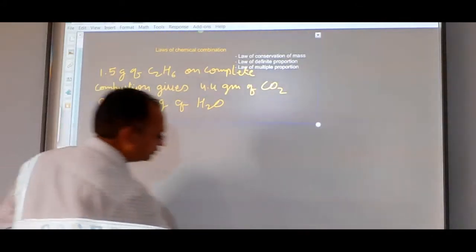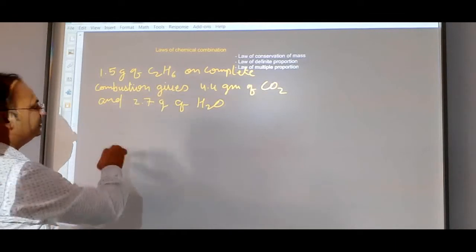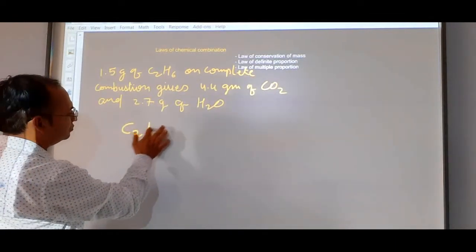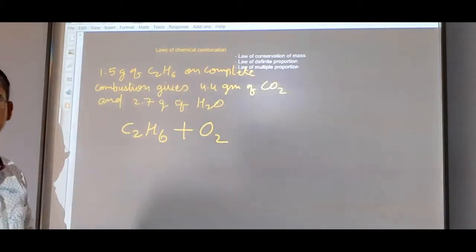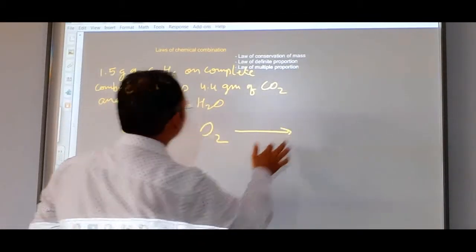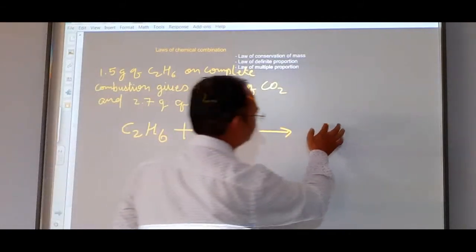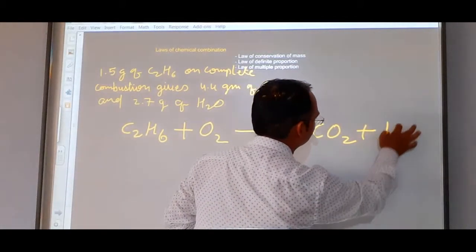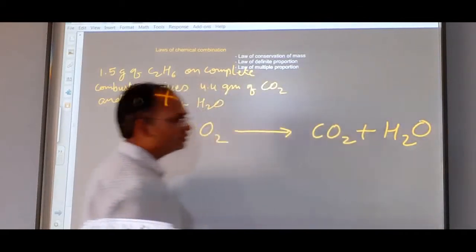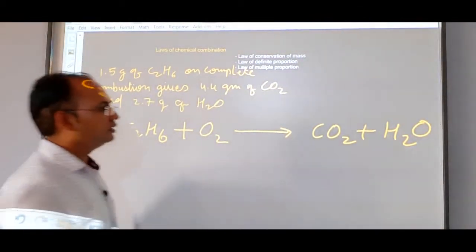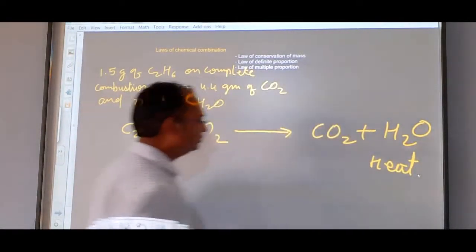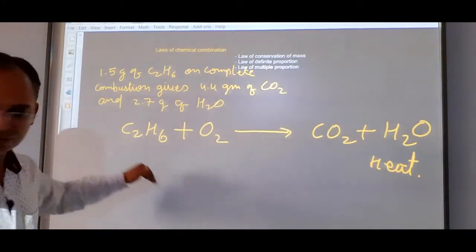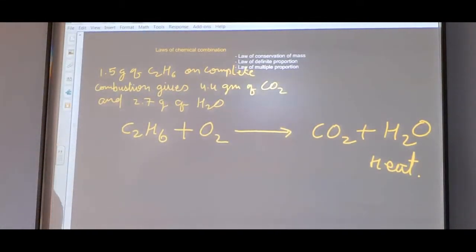In order to write its balanced chemical equation, ethane, that means C2H6, combustion, that means combining with oxygen, is forming CO2 and H2O, and you know when anything is burning, it also produces heat. Now let's see how we can balance this equation.